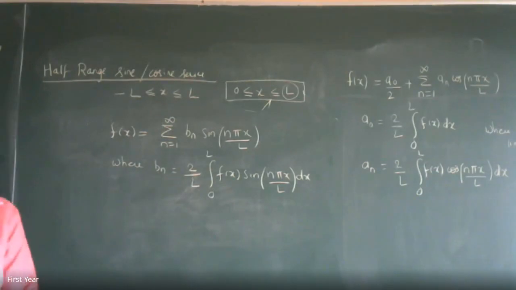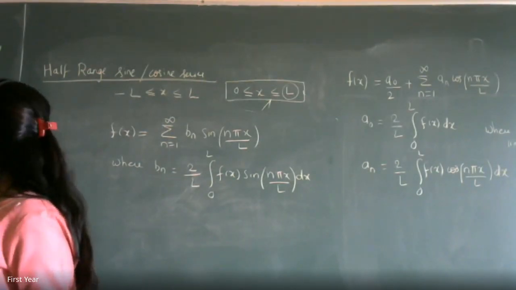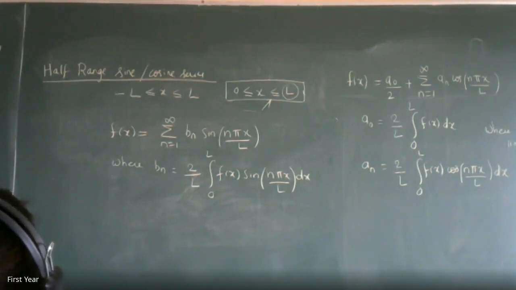Find the half range cosine series. First question, half range cosine series.